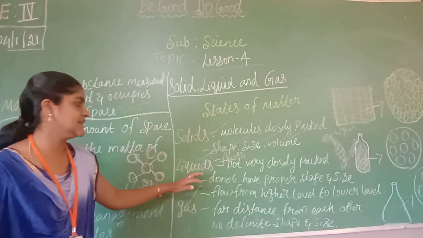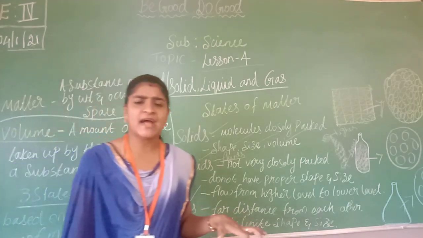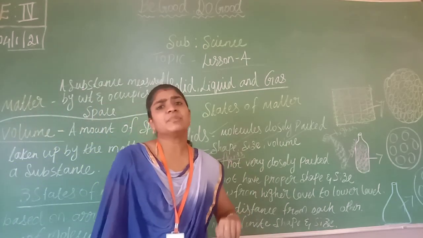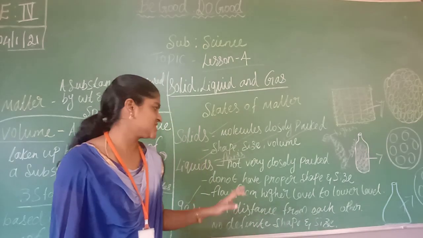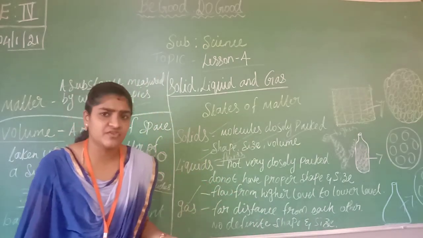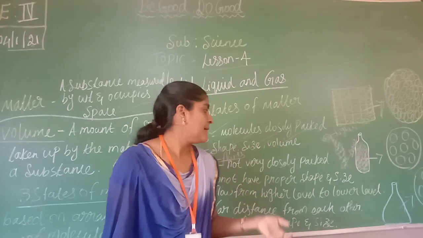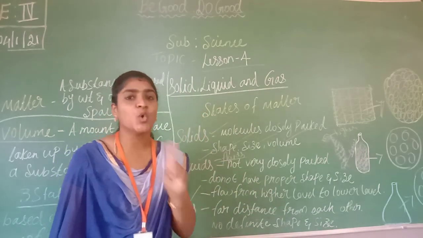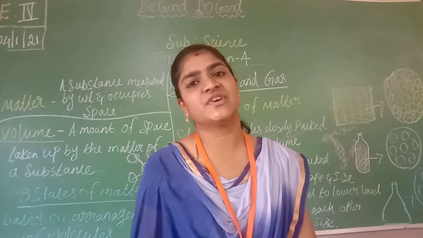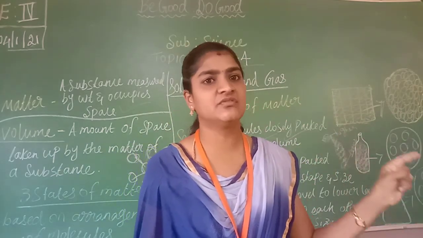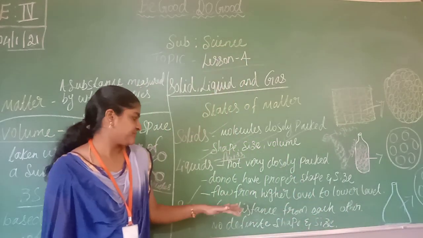And next one, liquids. In liquids we can see the molecules are not very closely packed. There is a gap between each and every molecule. They do not have any proper shape. Whatever shape we give, it will take that shape. It will take the container's shape, but it will also have a volume. If it is 1 liter of oil and you pour it into any other vessel, the same amount of oil will be present. The volume won't change.